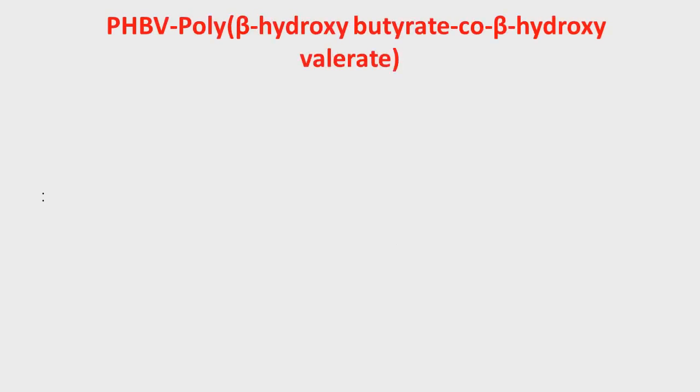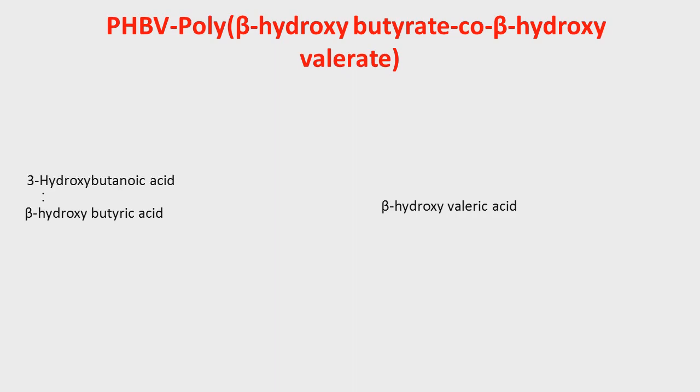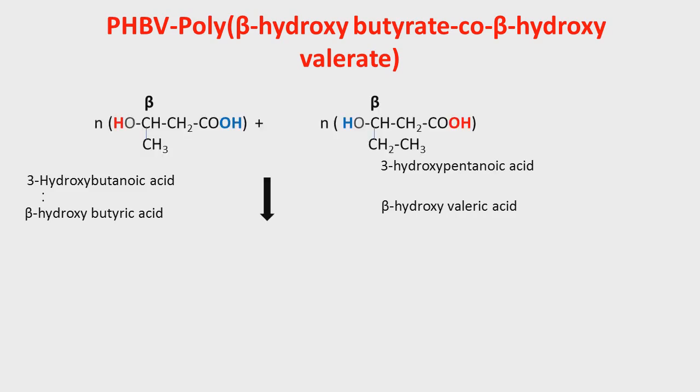Now we will see the most important example of a biodegradable synthetic polymer, which is PHBV. This PHBV stands for poly-beta-hydroxybutyrate-co-beta-hydroxyvalerate. Here P stands for poly, H stands for hydroxy, B stands for butyrate and V stands for valerate. Butyrate refers to 4 carbon atoms and valerate refers to 5 carbon atoms, and therefore the monomers of this polymer are beta-hydroxybutyric acid and beta-hydroxyvaleric acid, which we also call 3-hydroxybutanoic acid and 3-hydroxypentanoic acid. So these are the IUPAC names of these monomers.